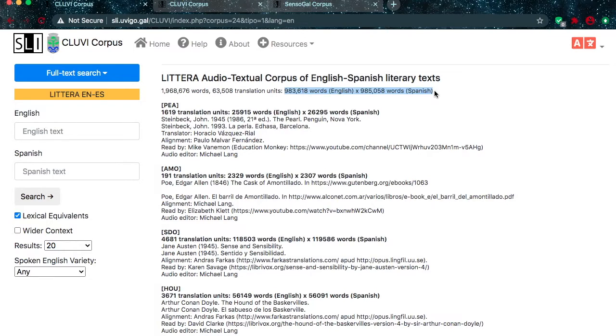It is important to remember that corpora come in all different shapes and sizes. Some have millions of words, while other local DIY corpora may only have a few thousand. Corpus size will depend on many factors, such as research objectives, text availability, legal licensing, cost, human resources, and so on. In the case of Litera, many of the texts included in the corpus have been taken from the English Philology program at the University of Santiago de Compostela, except, of course, children's literature and young adult fiction, which were included to provide a wider range of registers.